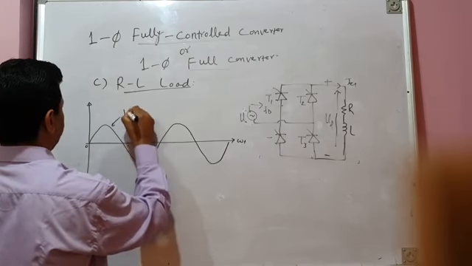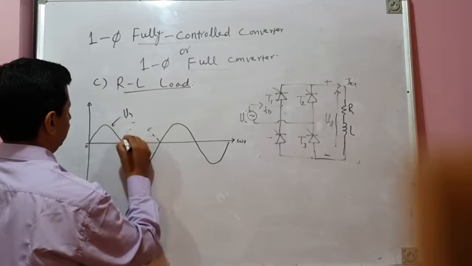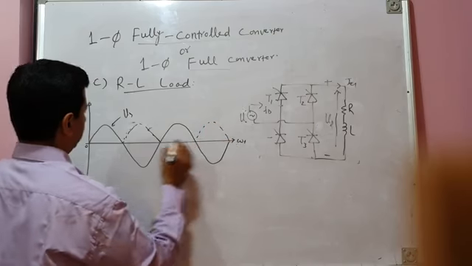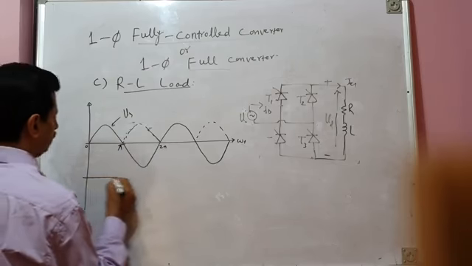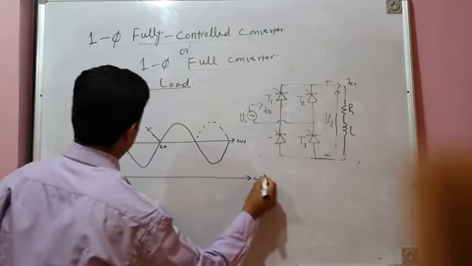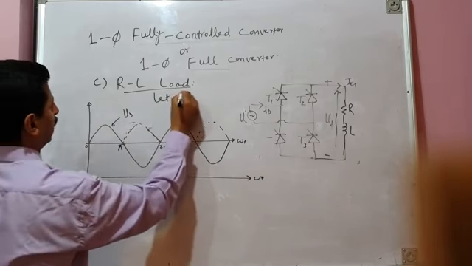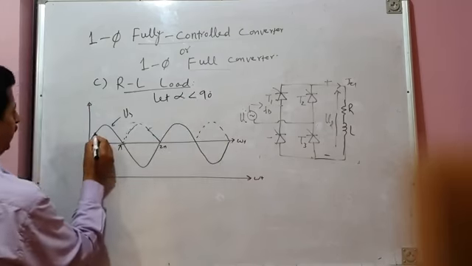So this is the source voltage waveform. This is pi to 2 pi and so on. Let us assume alpha is less than 90 degrees, somewhere here. This is alpha.